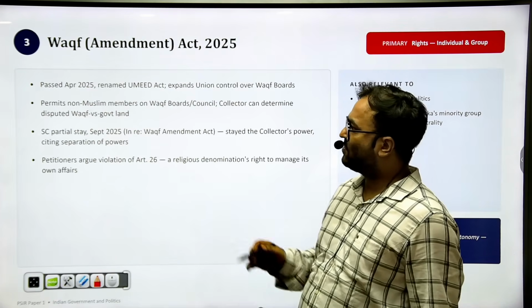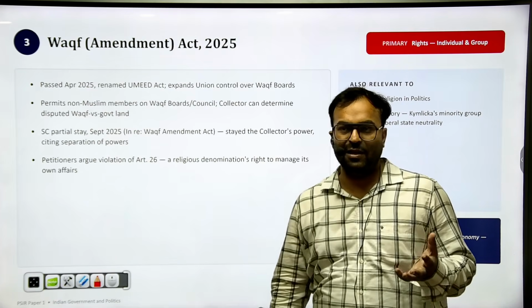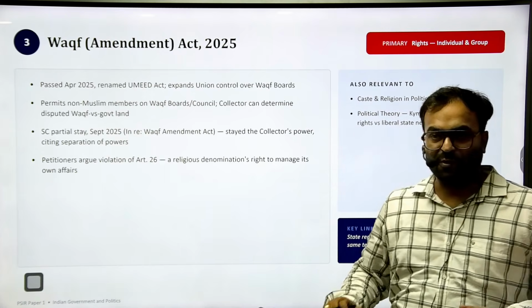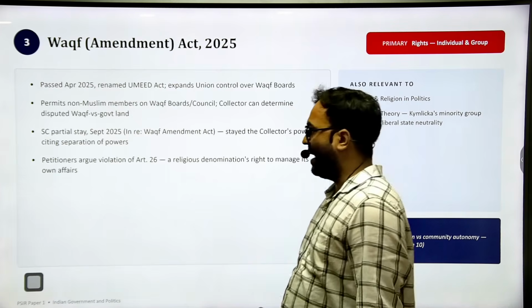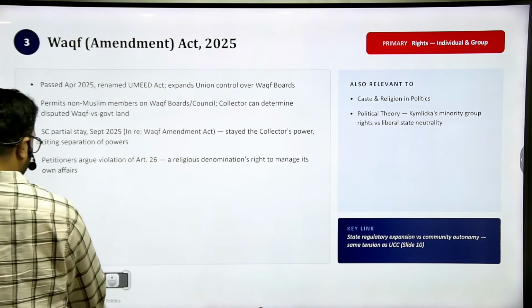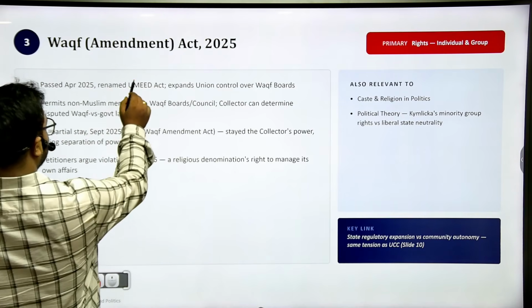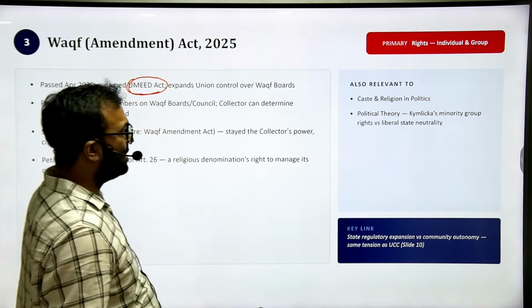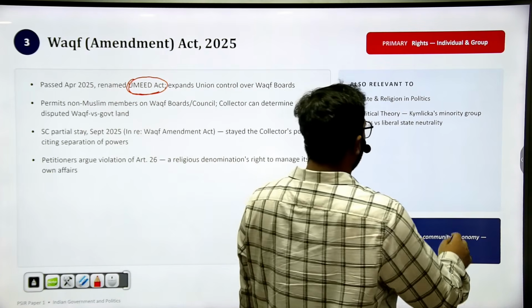The third topic is Waqf Amendment Act. Waqf Bill, Waqf Amendment Act, you know. Waqf is a kind of donation, and there is a Waqf Amendment Act passed in April 2025 that can also come. It is renamed as Ummeed Act. Ummeed Act can also feature. This is related to your topic